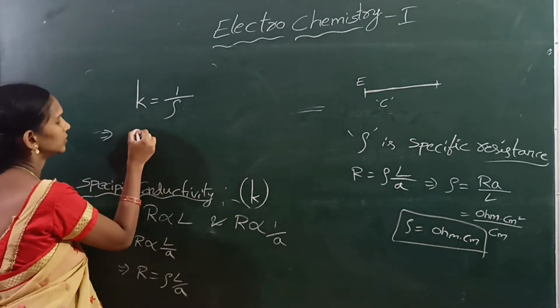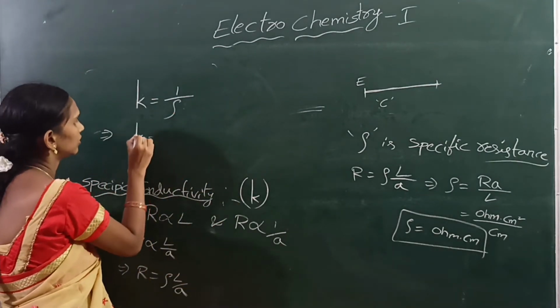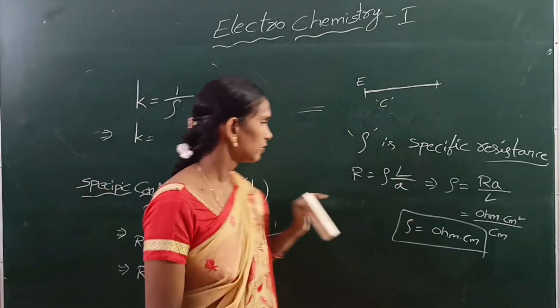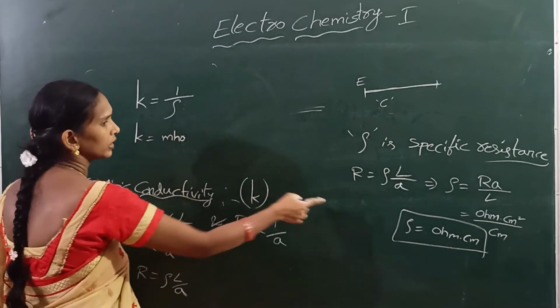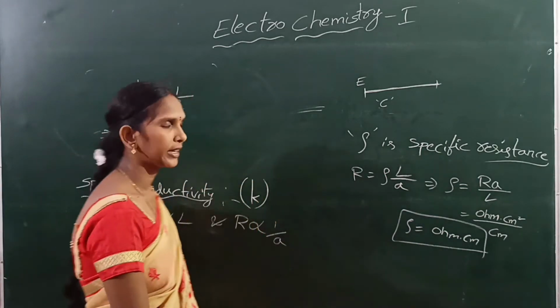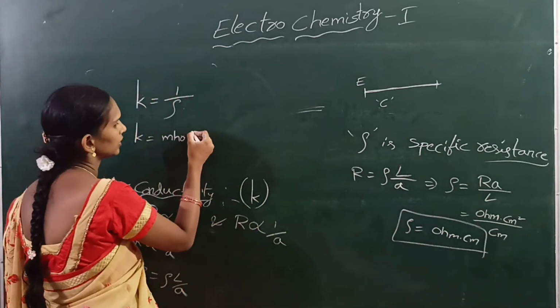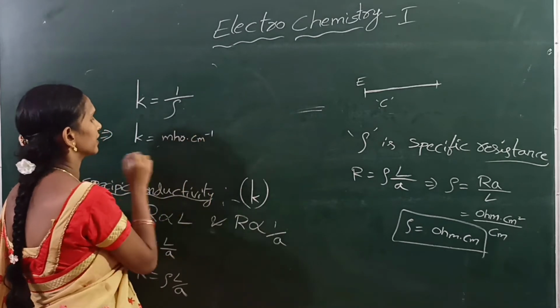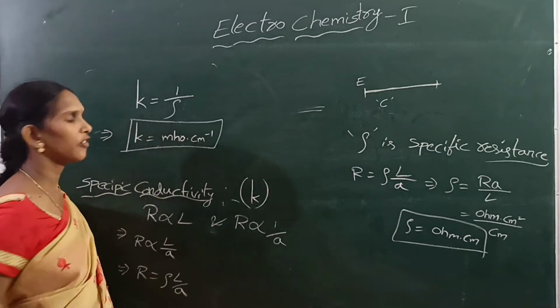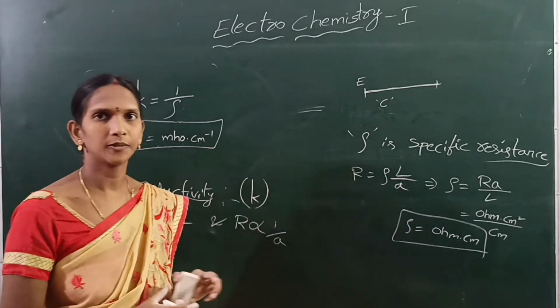The units are ohm inverse, that is mho, per centimeter, or mho per centimeter, or centimeter inverse. This is the unit of specific conductivity.